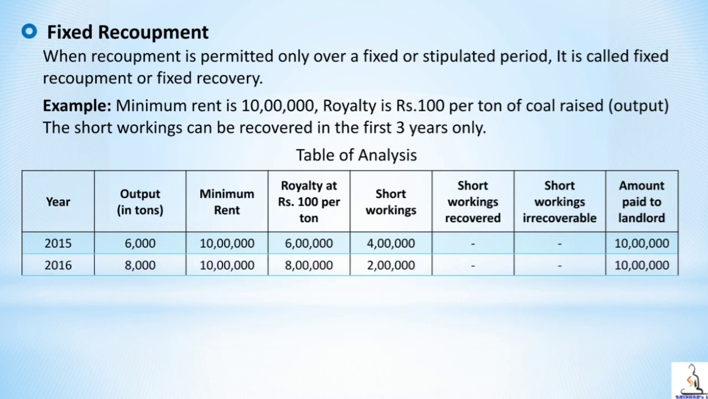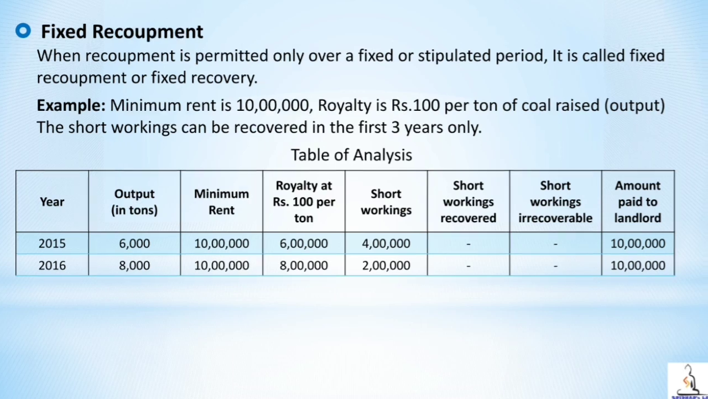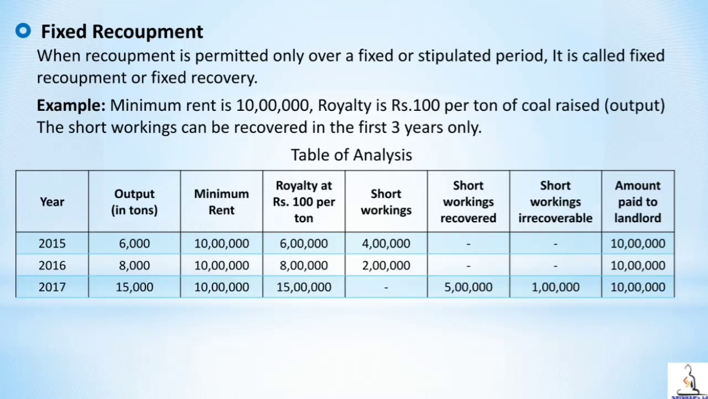In the second year, 2016, output is 8,000 tons, minimum rent 10 lakh, royalty is 8 lakh. There is a short working of 2 lakh because minimum rent is more than the royalty. So there is a short working of 2 lakh, amount paid to landlord is 10 lakh. In the third year, that is 2017, the output is 15,000 tons, minimum rent is 10 lakh, actual royalty is 15 lakh. Short working is nil because royalty is more than minimum rent, there is no short working.